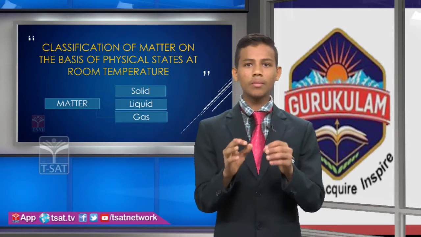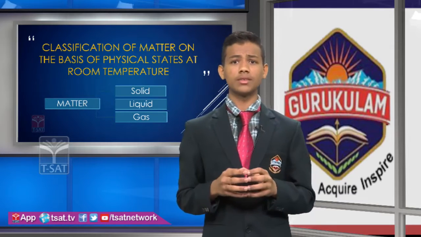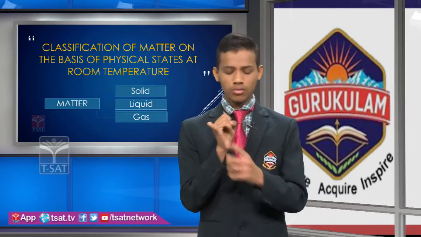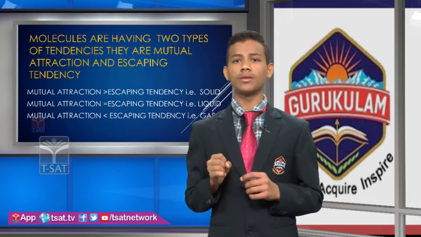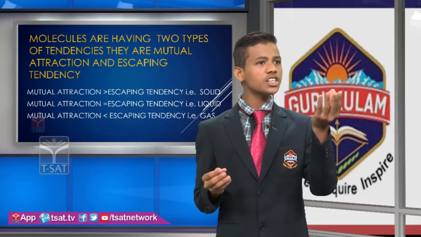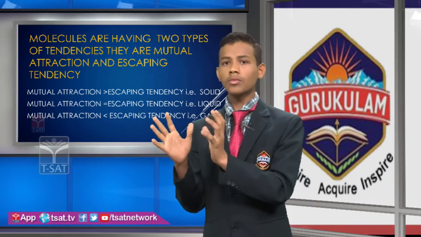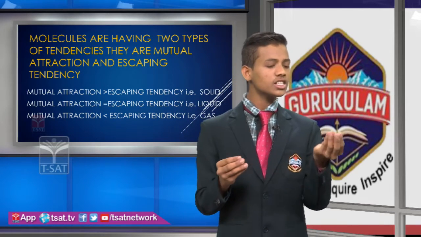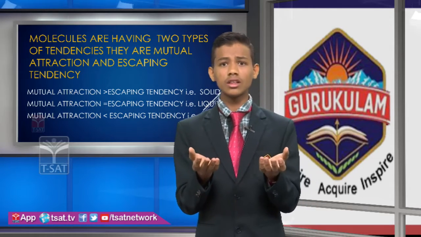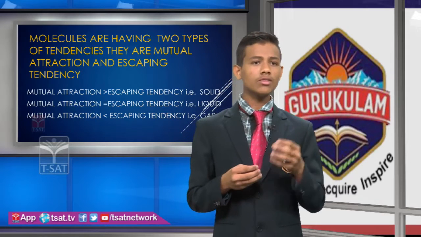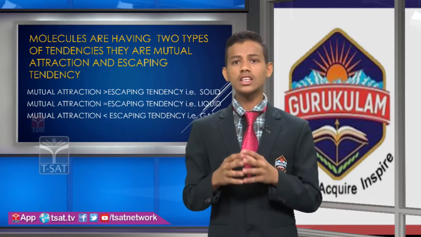In general, our molecules have 2 types of tendency. First one is mutual attraction tendency and second one is escaping tendency. If mutual attraction tendency is higher than escaping tendency, then it is considered as solid. If mutual attraction tendency is equal to escaping tendency, then the matter is classified as liquid. If the mutual attraction tendency is lower than escaping tendency, then the matter is classified as gas.